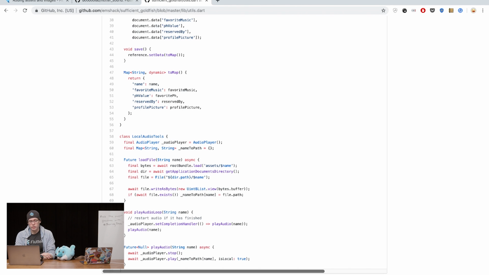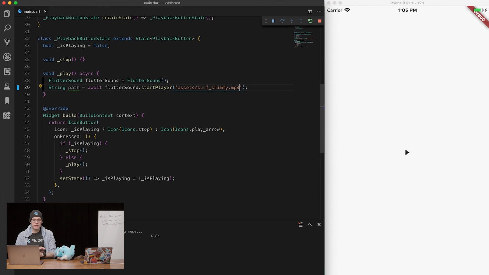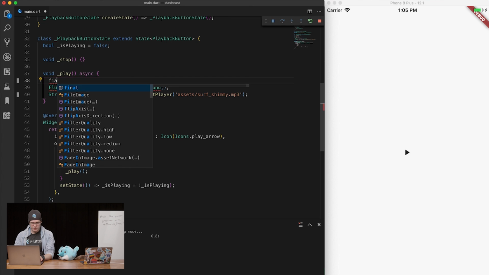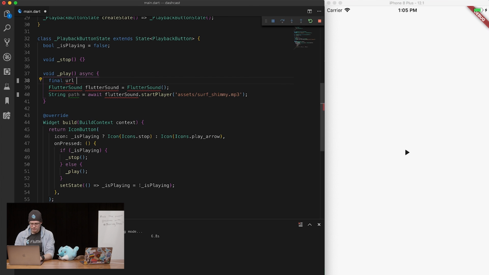What we can also do is we can probably just give it a URL. So we can give it a network URL, and hopefully we can pop it in there. Especially since this is a podcasting app, you're not going to download all the things ahead of time, or you're not going to have the things when you ship the app. Yes, we are going to eventually, when we get around to it, have both streaming and offline work. How does that sound? Sounds great. That sounds wonderful. So let's just pop in a URL here.